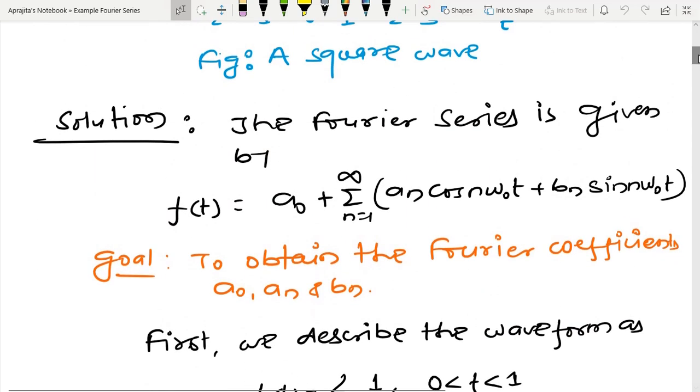I have to write this wave in terms of Fourier series. So any function f(t), if it is periodic, I am assuming it can be expressed like this, and after that I have to calculate the coefficients a0, an and bn. First I have to write the mathematical equation.